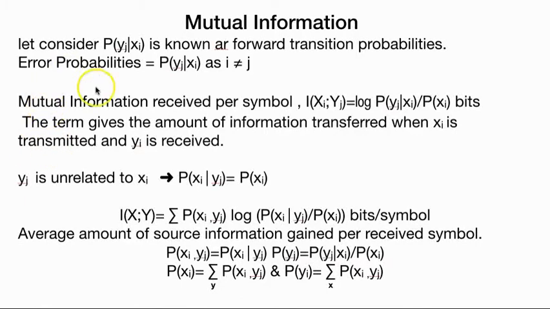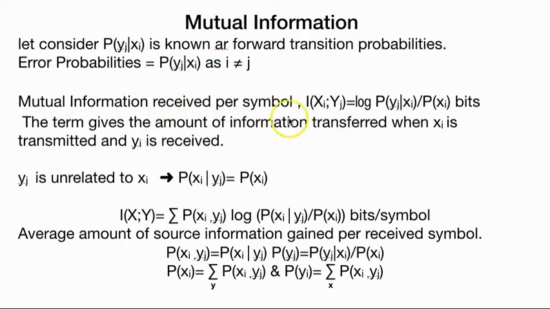Let's consider P(yj/xj), known as the forward transition probability, as one symbol is transmitted over the medium with a probability of 1/2, and what will be the probability that the same symbol will be received at the receiver. If the same symbol is not received at the receiver, we get an error probability, which is P(yj/xi) for i not equal to j.